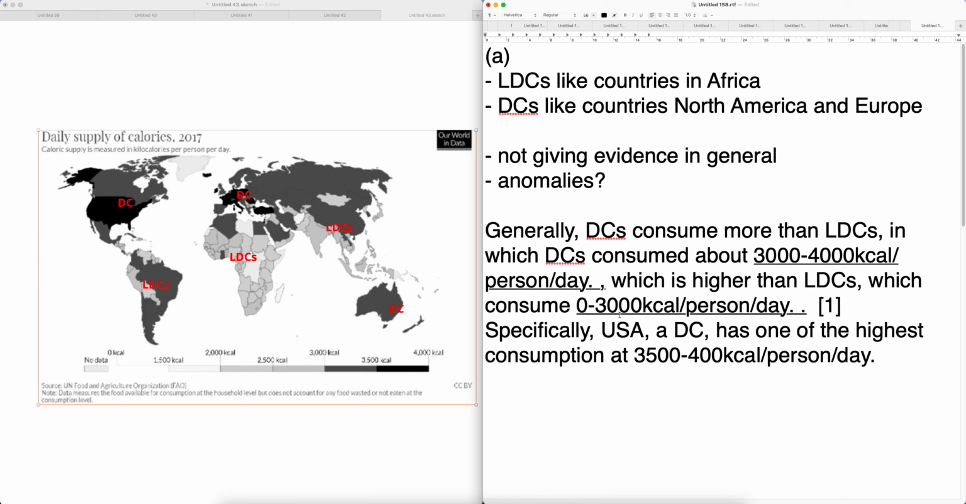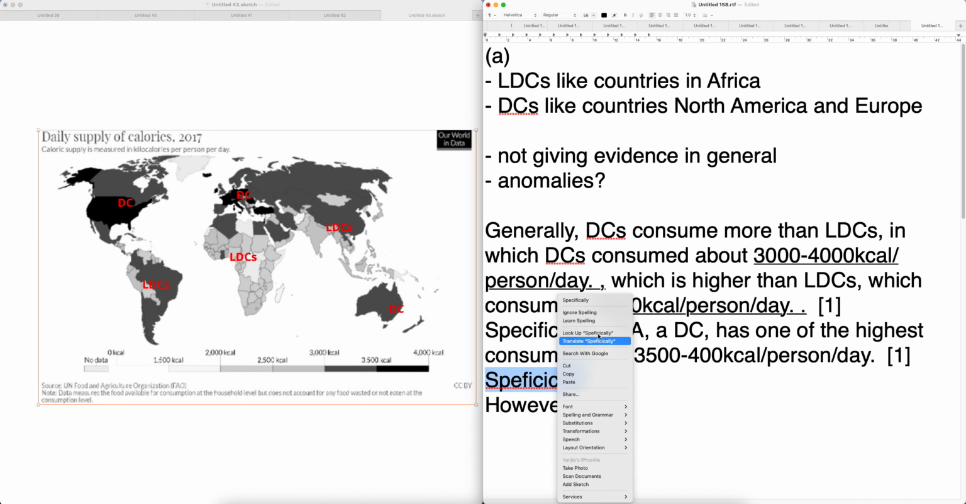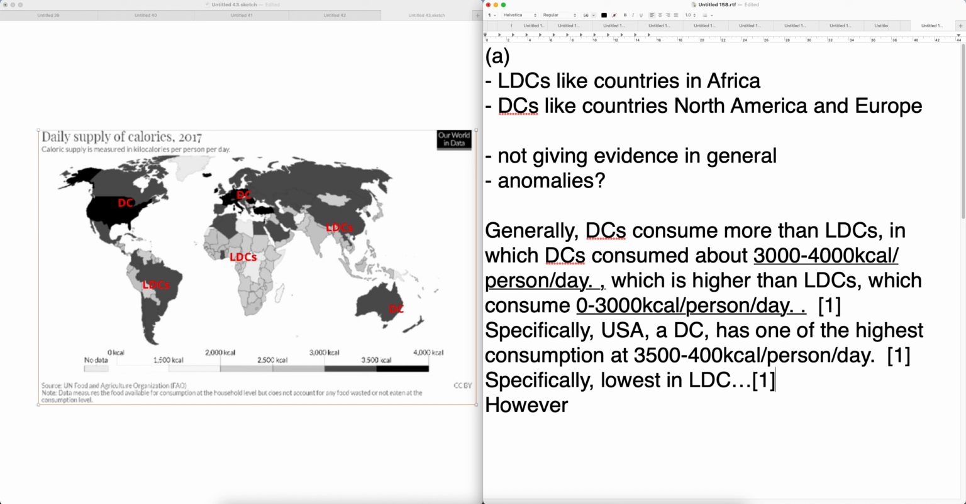Now anomalies. Are you sure there are no anomalies? Are all LDCs eating so little? Most of you can point out Brazil, Chile. Or you can look at China, which is a classic case study. Or you can point out countries in North Africa. These are classic anomalies that we have talked about and you should mention. Maybe you can give a general statement for the anomaly. You can get another mark from being specific about the lowest in the LDC, or you can tell me more anomalies.